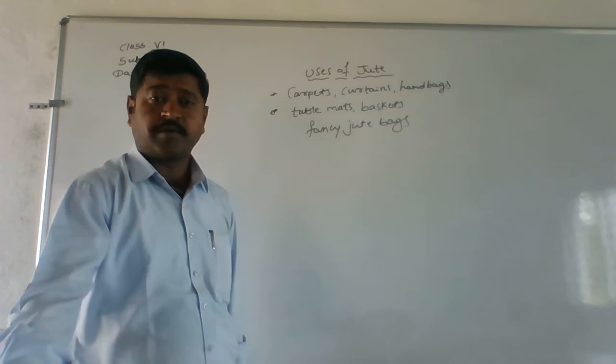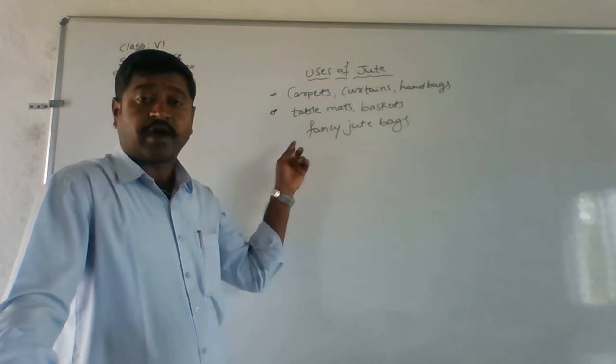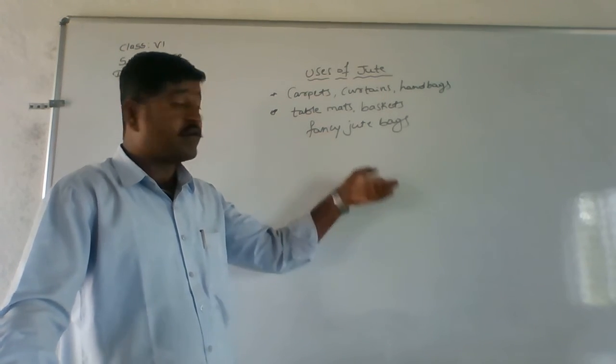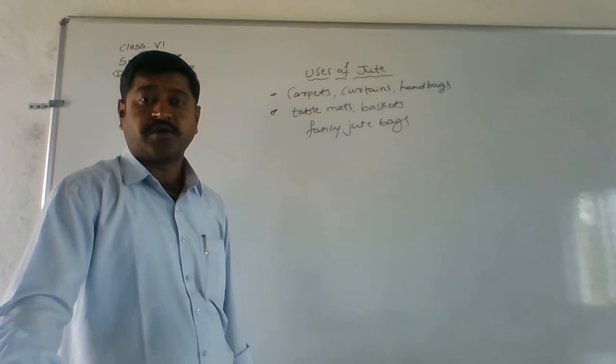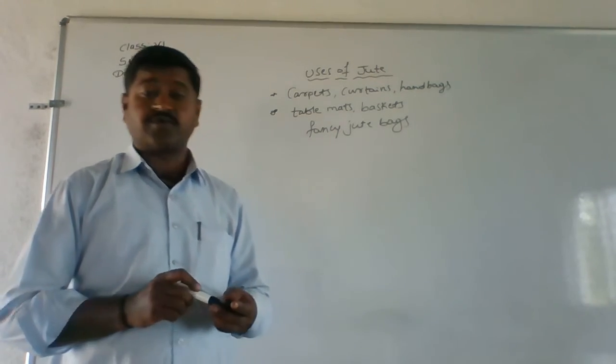So it is used in making table mats, baskets, and also fancy jute bags. So here this jute is going to be used.